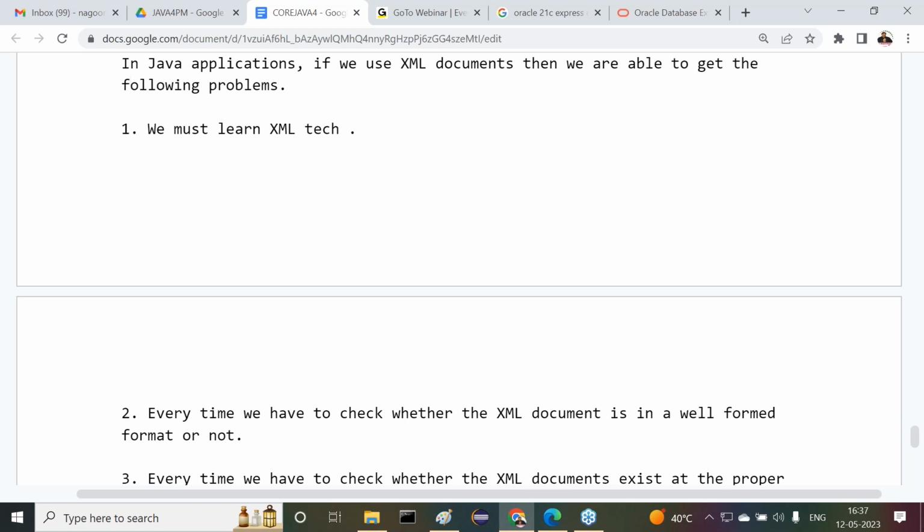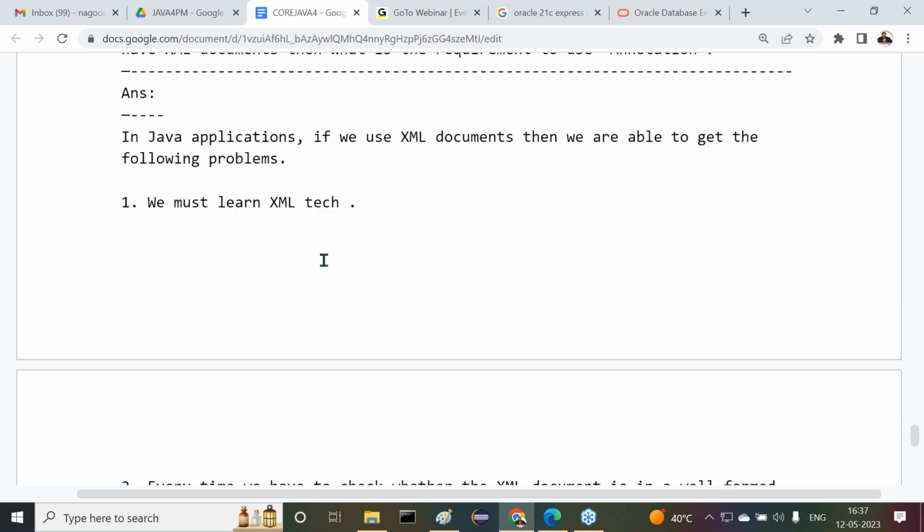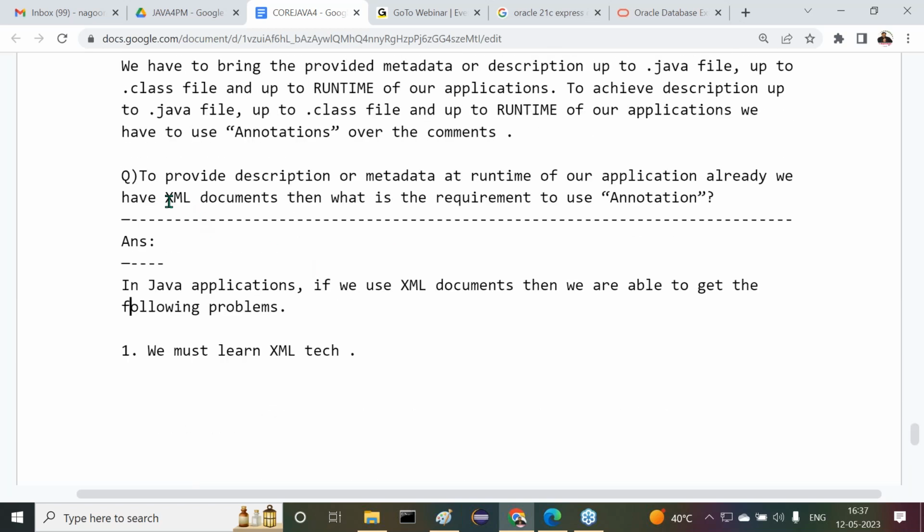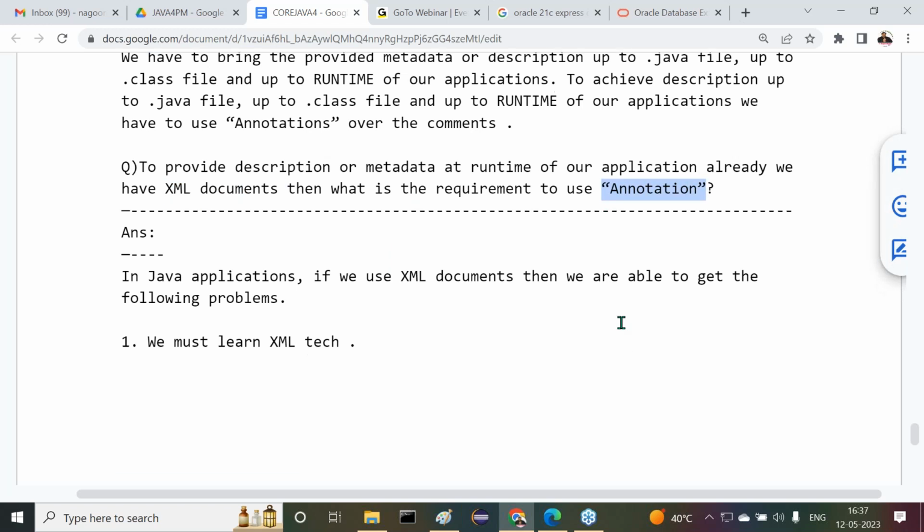A comment is able to provide description only up to the .java file, but annotations are able to provide description up to .java, .class, and up to runtime of our applications. Then to provide description at runtime, we already have XML documents, so what is the requirement to go for annotations? No, there we have some problems.